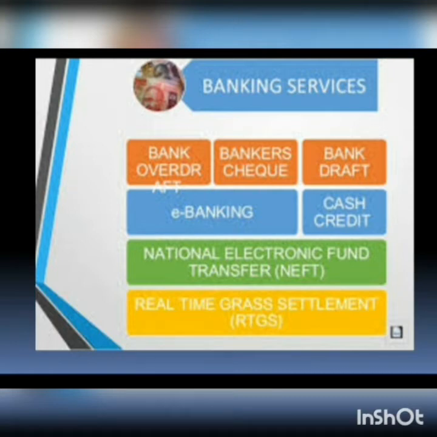In the last video we learnt about banking and the different types of bank accounts. Now in this video we will discuss other banking services like bank overdraft, banker's check, bank draft, also about e-banking, cash credit, NEFT, that is National Electronic Fund Transfer, and Real Time Gross Settlement, RTGS. So let us discuss one by one.